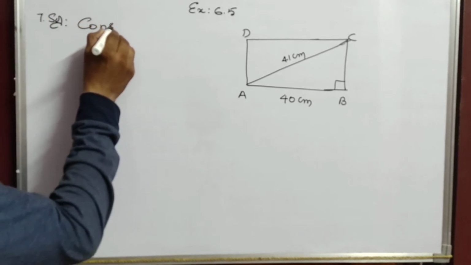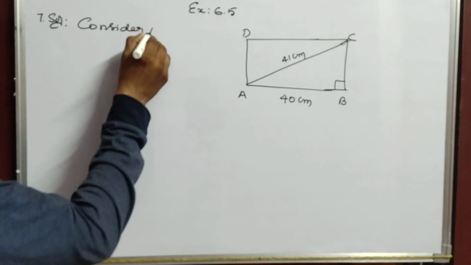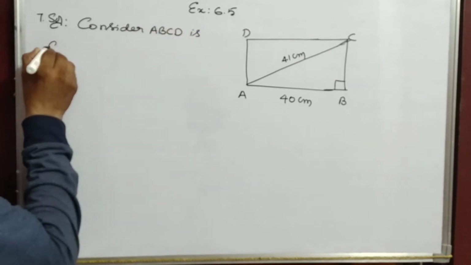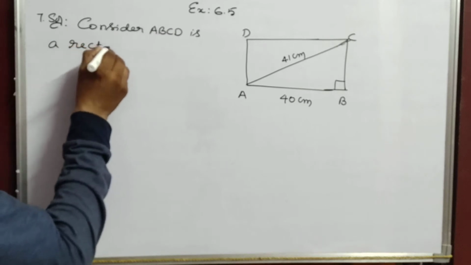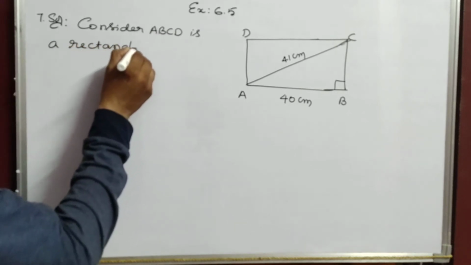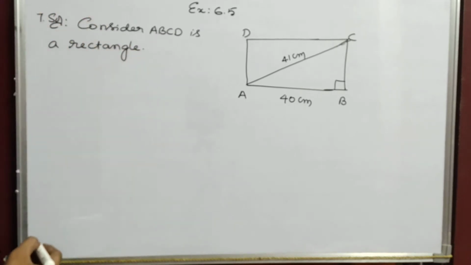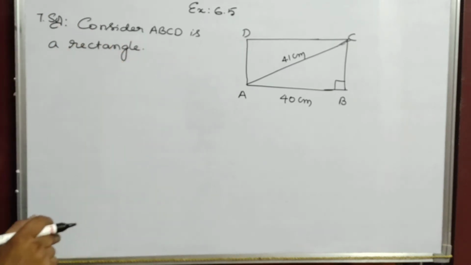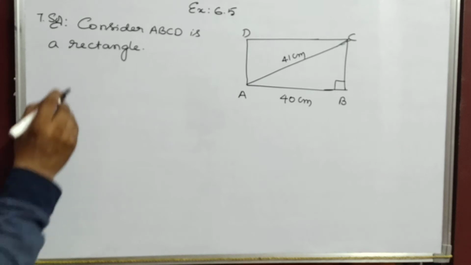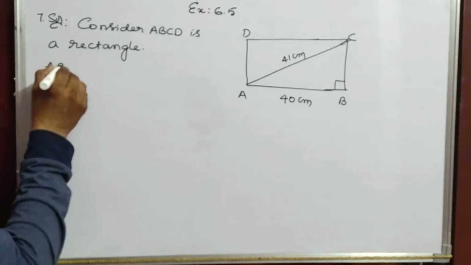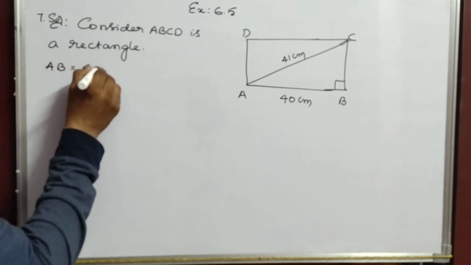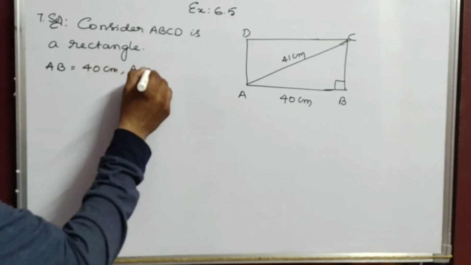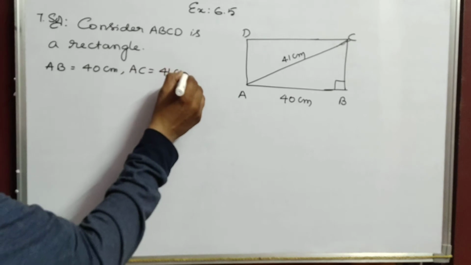Consider ABCD is a rectangle. The rectangle is already given, but we kept the name ABCD, that's why we wrote consider. Now AB equals 40 centimeters and AC equals 41 centimeters.